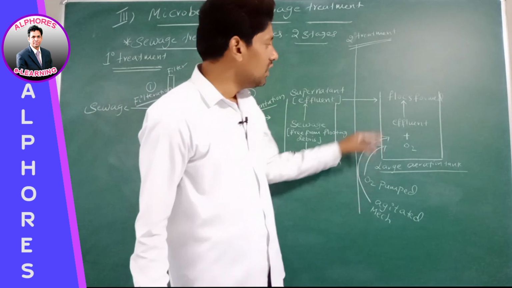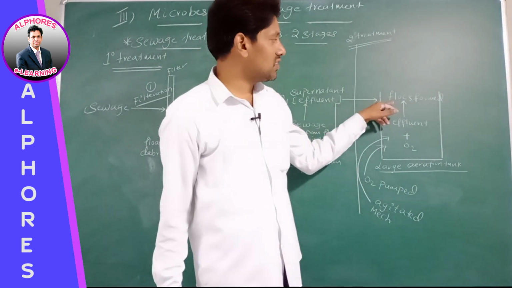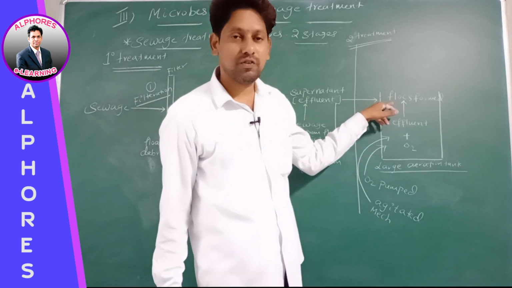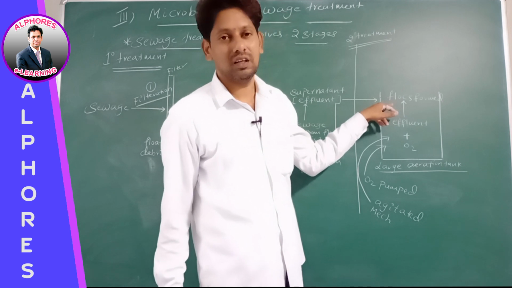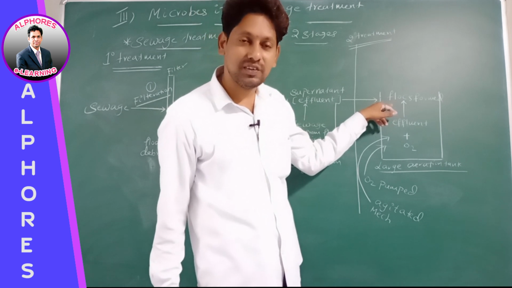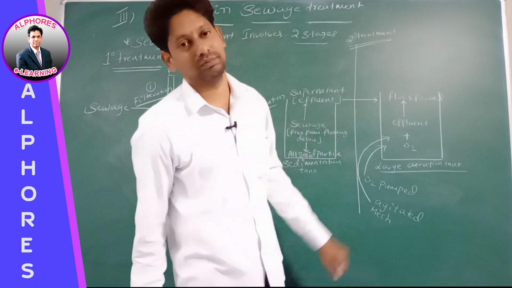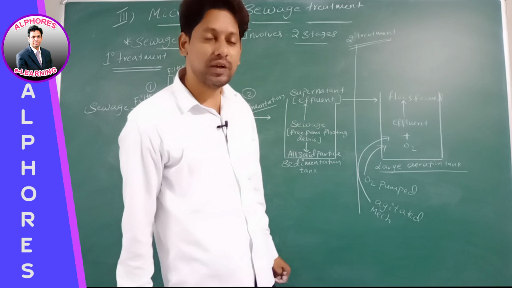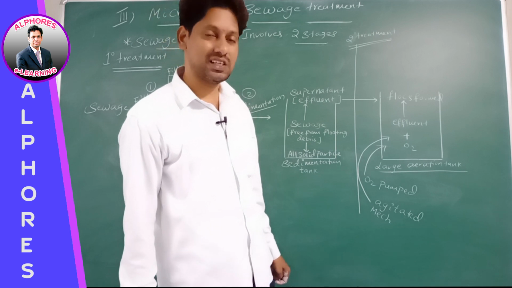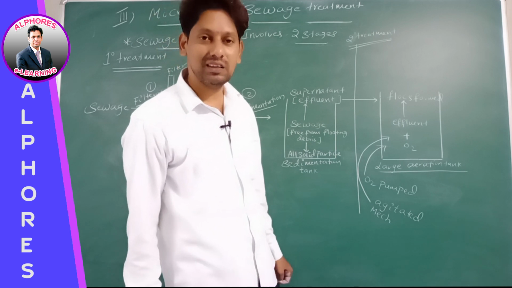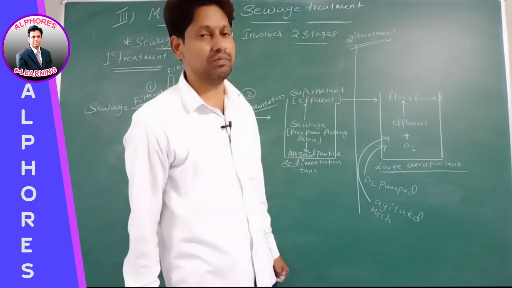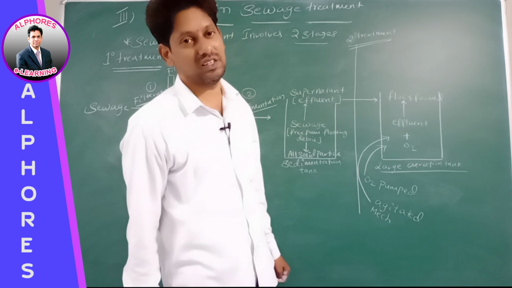What is the meaning of a flock? A flock is nothing but aerobic bacteria trapped in the mesh of a fungal mycelium.